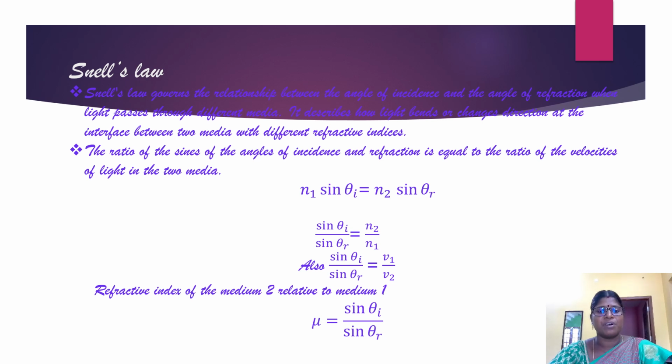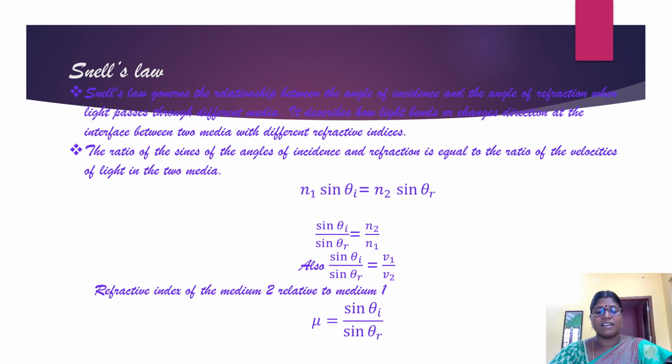Snell's law states that the ratio of the sine of the angle of incidence to the sine of the angle of refraction is equal to the ratio of velocities of light in the two different media, that is sin theta i divided by sin theta r. Theta i refers to the angle of incidence and theta r refers to the angle of refraction. sin theta i divided by sin theta r equals v1 by v2. v1 is the velocity of light in medium 1 and v2 is the velocity of light in medium 2.